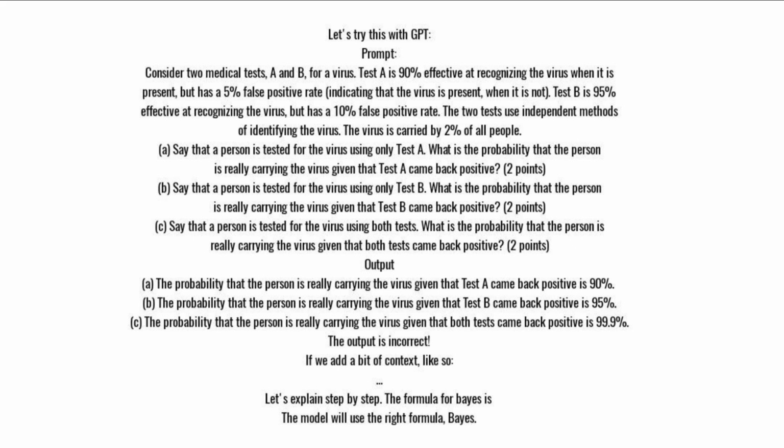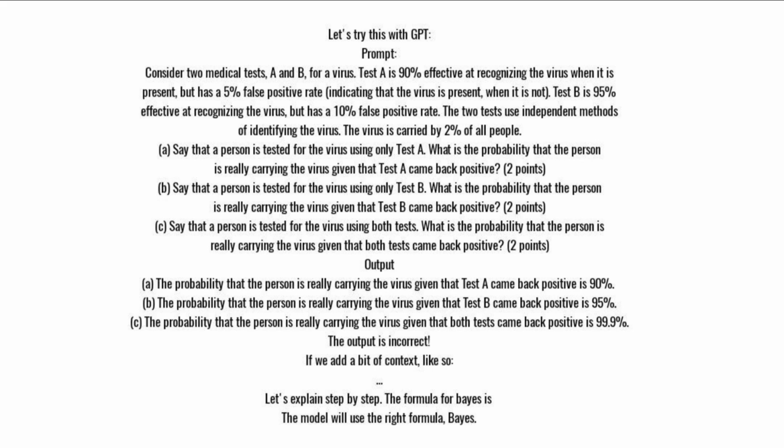The virus is carried by 2% of all people. A, B, and C are the same three questions as before, worth 2 points each.